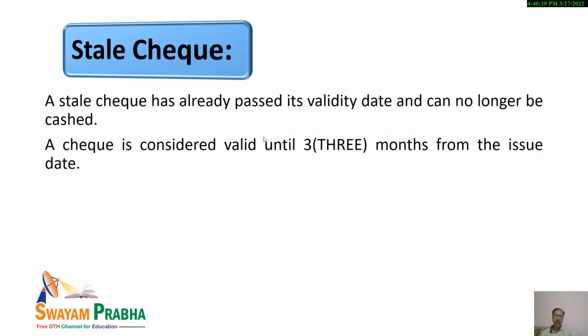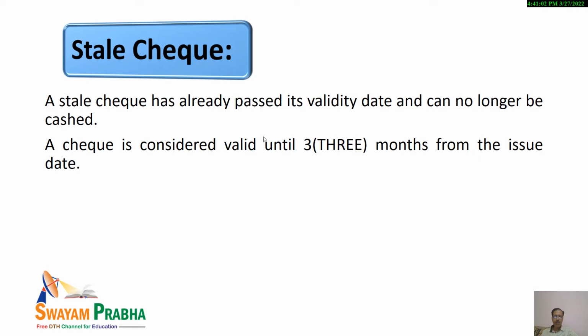Now, stale check. One thing you should keep in mind is that in India, as per the latest provisions, a check is valid for 3 months from the date of issue. Let us suppose a check is issued on 1st of January. Then from that particular date, it will be valid for 3 months. In case it is presented within that time period, it will be valid.